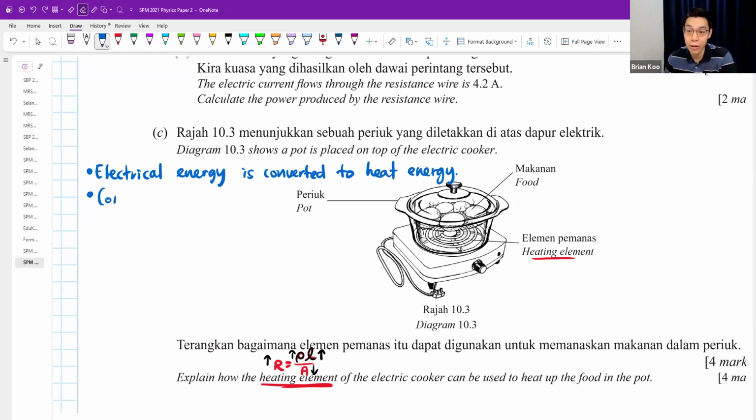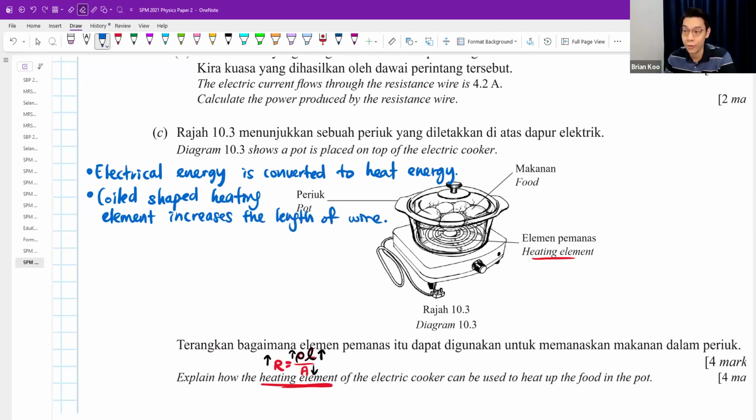Coil shape heating element increases the length of wire. When the length is greater, the resistance will be high.